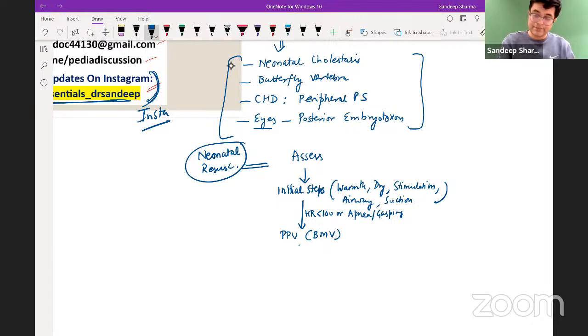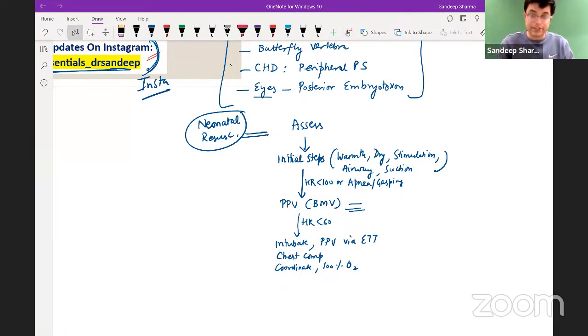And in case the patient has heart rate dipping below 60 despite PPV, you will do ventilation corrective steps in between. I'm skipping over those. Then you will intubate the patient, give PPV via endotracheal tube. You will do chest compression. You will coordinate them. And you will give 100% oxygen at this step. This is a common mistake people make. You don't give 100% in the beginning, here you will. And still not improving, you will give IV epinephrine, also called adrenaline, every 3 to 5 minutes. And you will rule out the reversible causes.